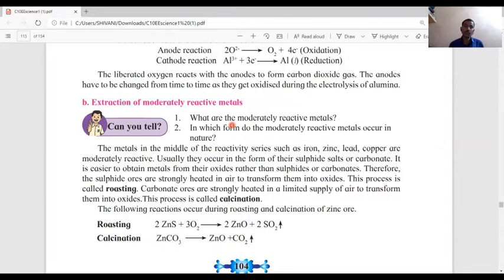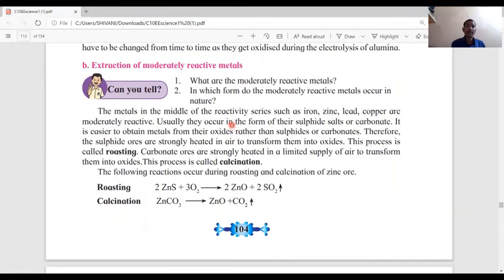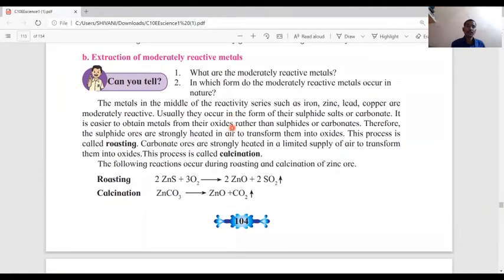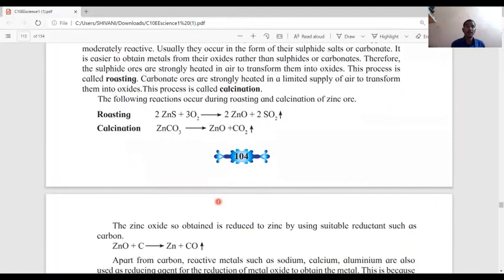This process is known as calcination. Now both reactions are written: the roasting reaction and the calcination reaction. In the roasting reaction, we get oxides, and also in the calcination reaction, we get oxide of the metal.